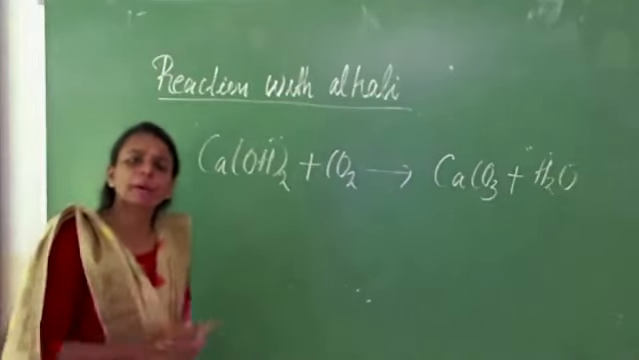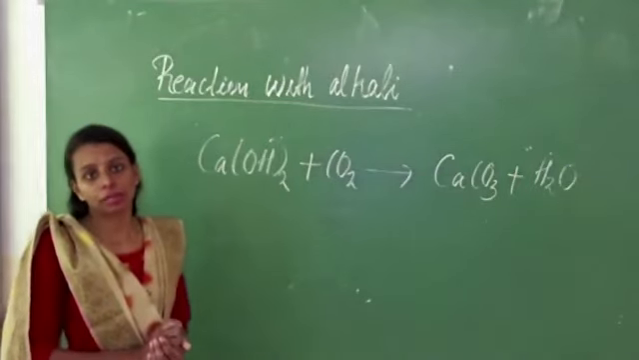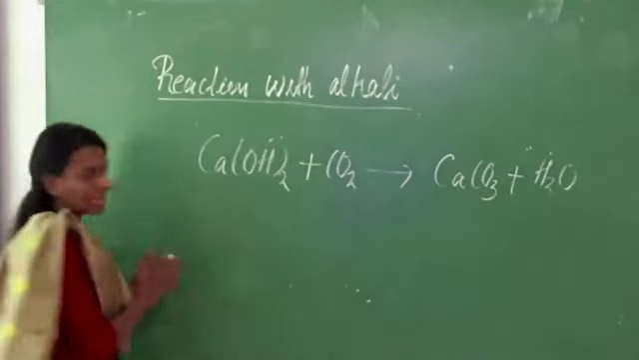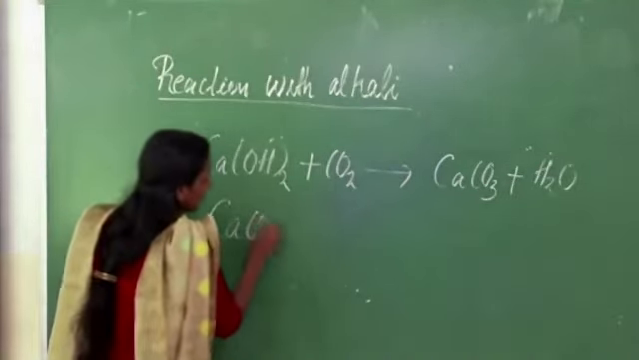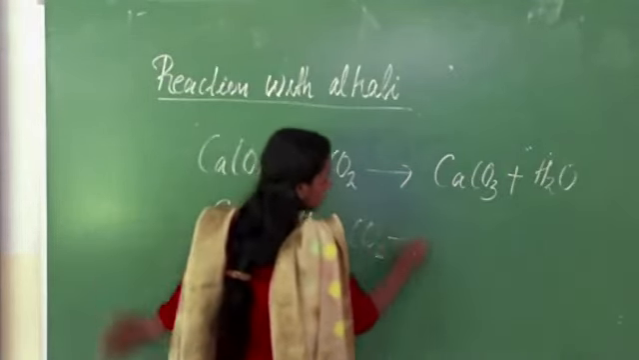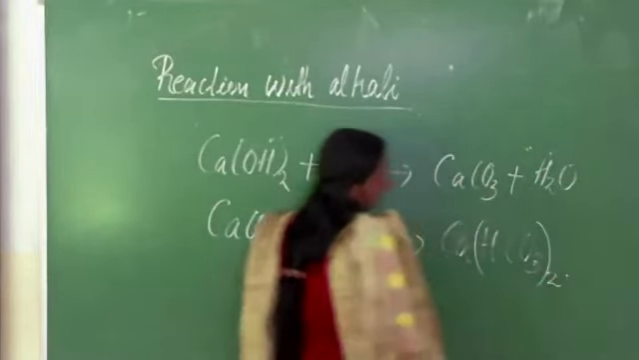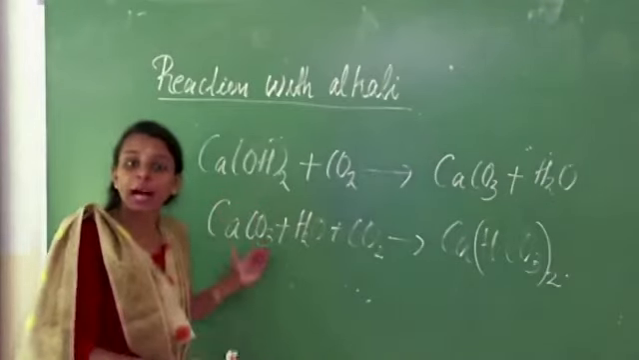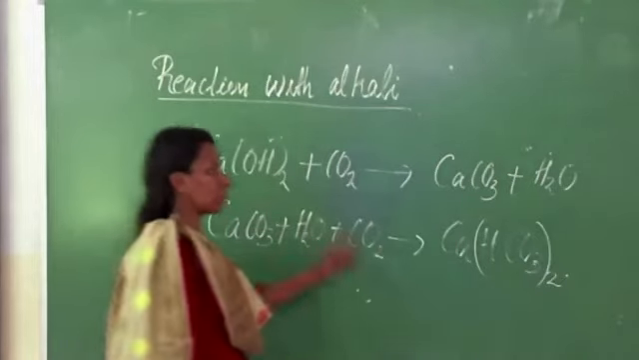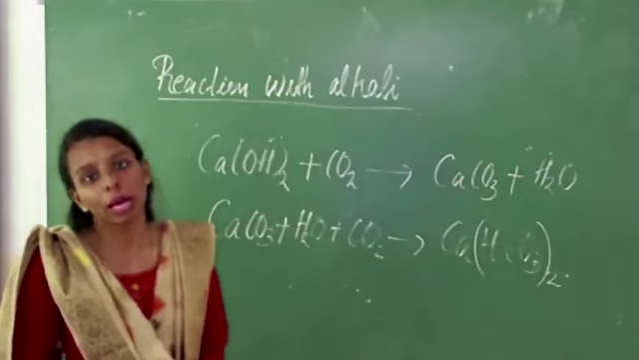But when excess carbon dioxide gas is passed through this solution, the color disappears because it will produce bicarbonates. We can say when excess carbon dioxide gas passes here, it will produce calcium bicarbonate. The color disappears because of the formation of soluble bicarbonate.